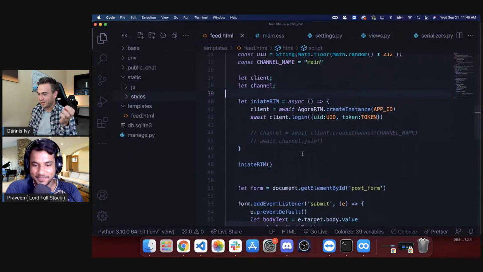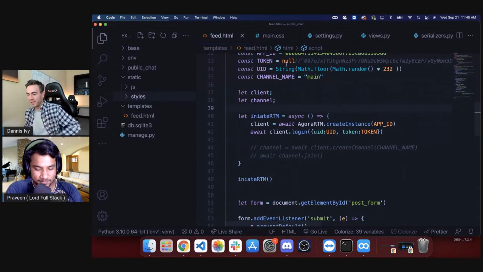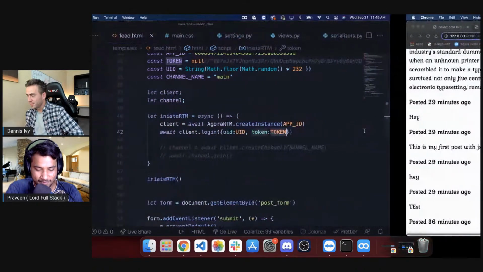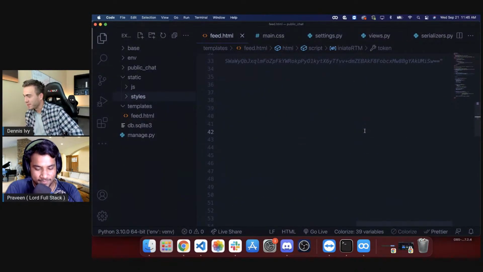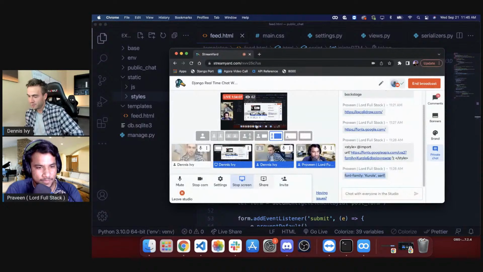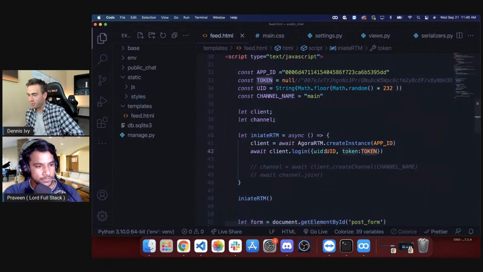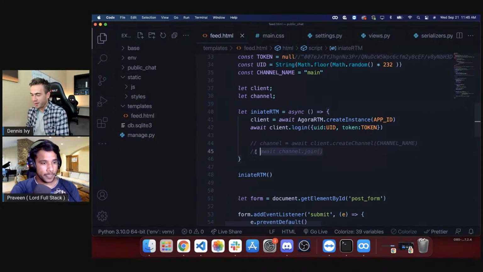I guess there's different ways I could have done that. But with this, I don't need the token now. And again, this is not recommended in production, but I can throw in null. It looks like that temporary token was invalid. Did I leave a space there? Let's see. Yeah, we'll leave it there. So we're able to log in and then we join.